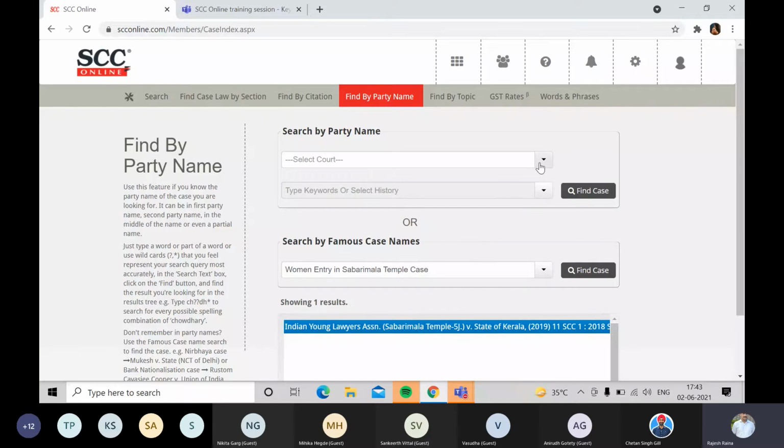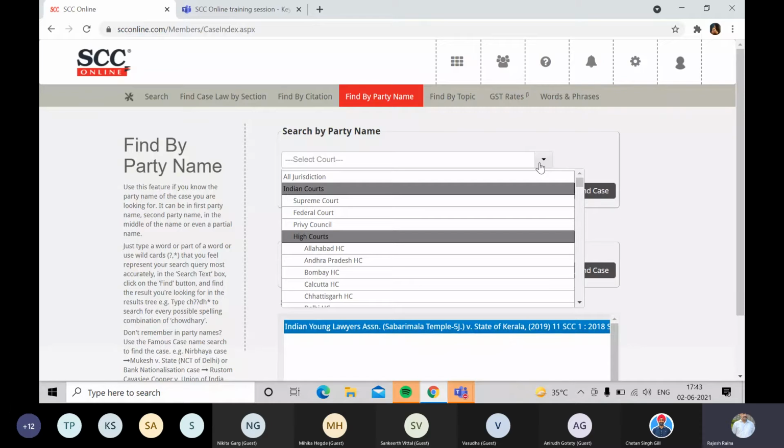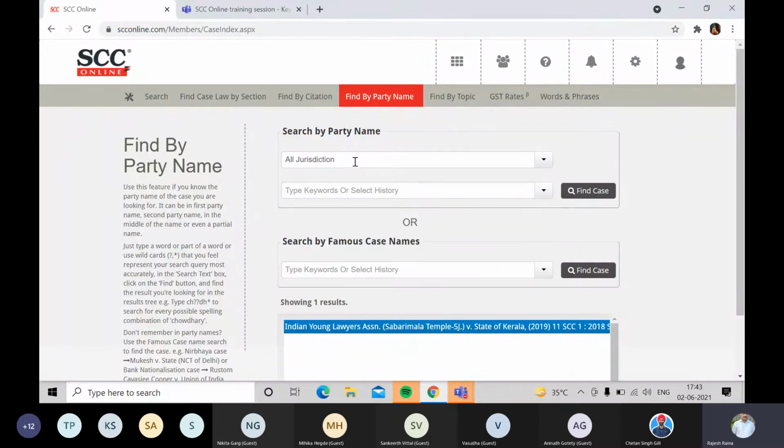Now that was finding the famous case names. Let's move on to the traditional one, that is search by party name. First, you will have to select the jurisdiction, whether it's the Supreme Court or a High Court. And if you are not sure, you can also select all jurisdictions, so it will search in all the jurisdictions for that party name. Let me select Supreme Court of India. Now for the party name, it's not necessary to follow the same sequence, like first the appellant and then the respondent. It could be the other way around also.